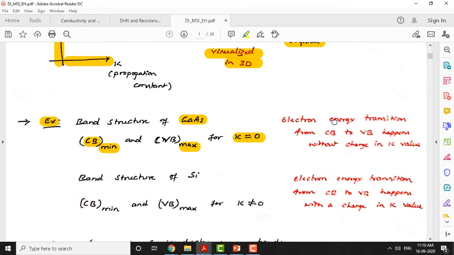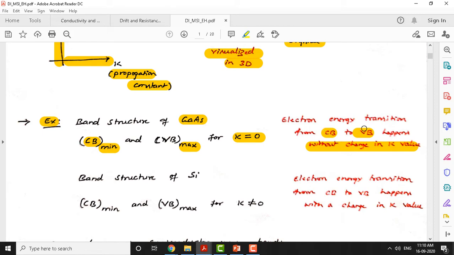That means the electron energy transition from the conduction band to the valence band happens without a change in the value of k. K, as we said, is the propagation constant. So without changing this k value, let's assume the electron is already present in the conduction band, it has acquired some energy, and the electron moves from the conduction band to the valence band.